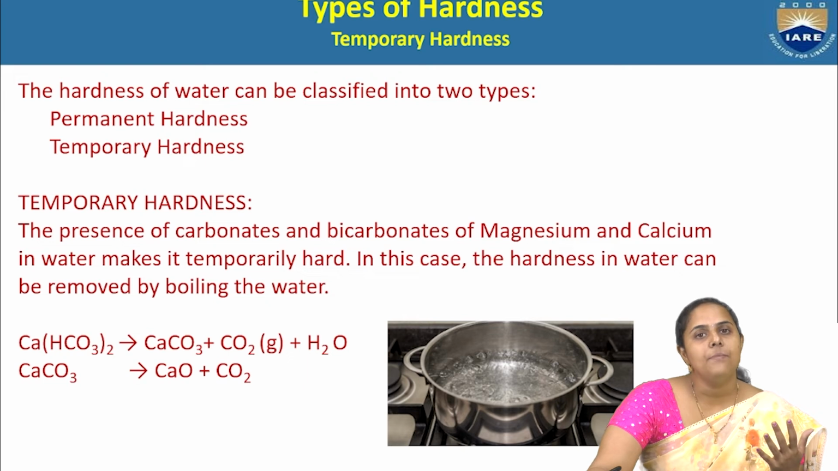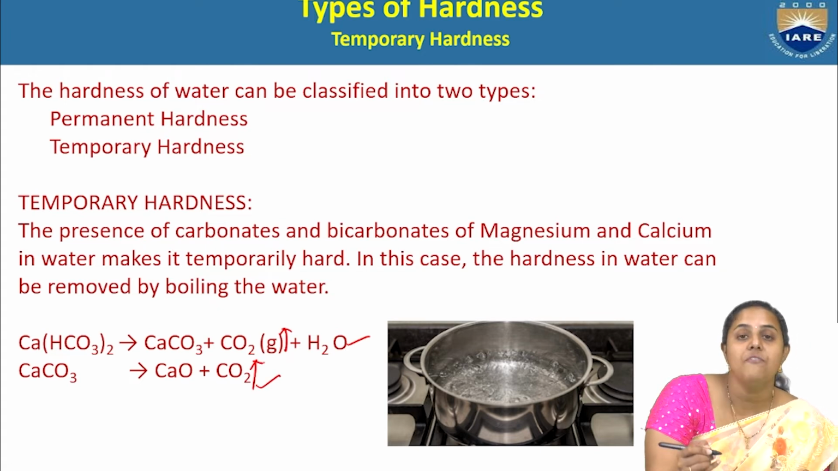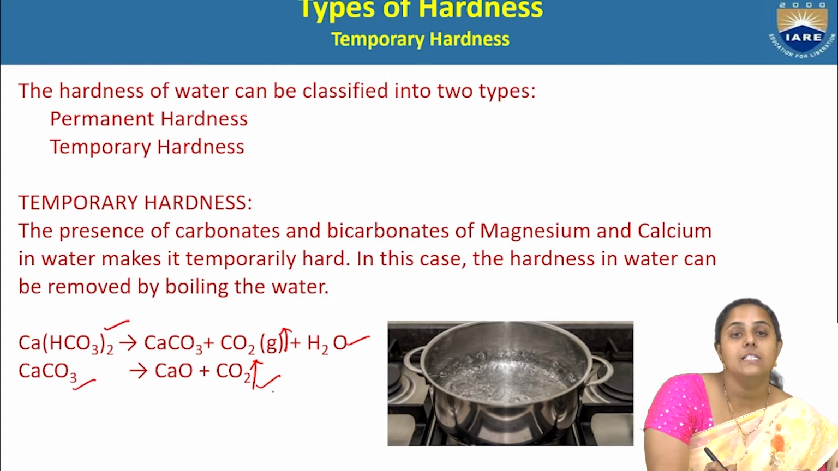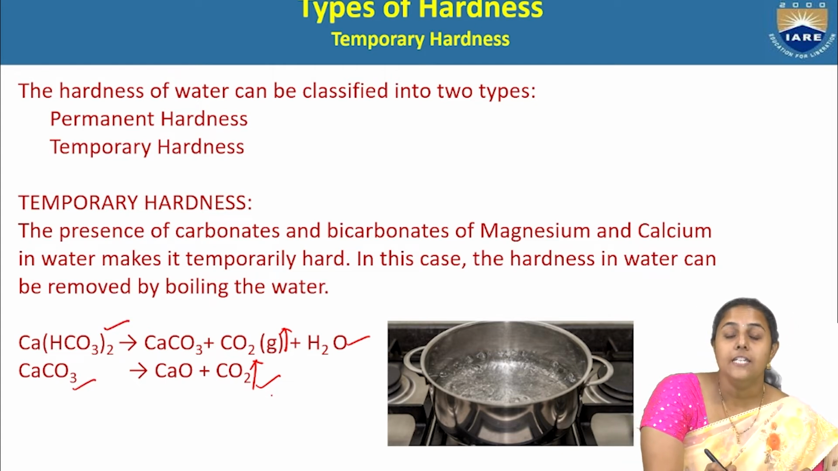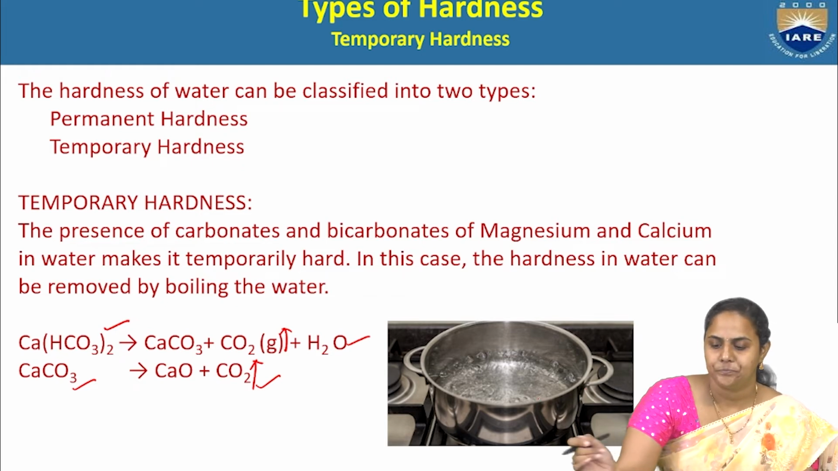So, this temporary hardness can be easily removed by simple boiling. Carbonates means CO3 2-, and bicarbonates means HCO3 minus. So, if we heat, a series of reactions take place and carbon dioxide will escape in the form of a gas. And these are the reactions that will take place in hard water if they contain the salts that are responsible for causing temporary hardness. So easily, temporary hardness can be removed by simple boiling.